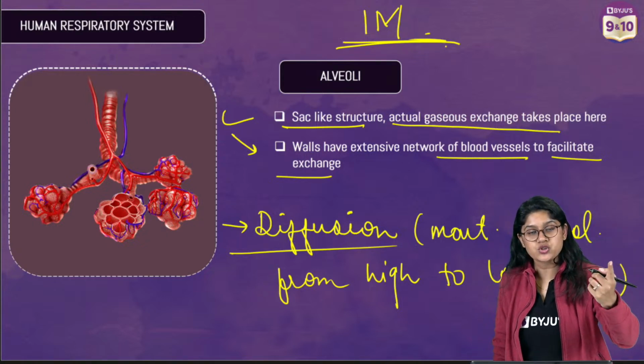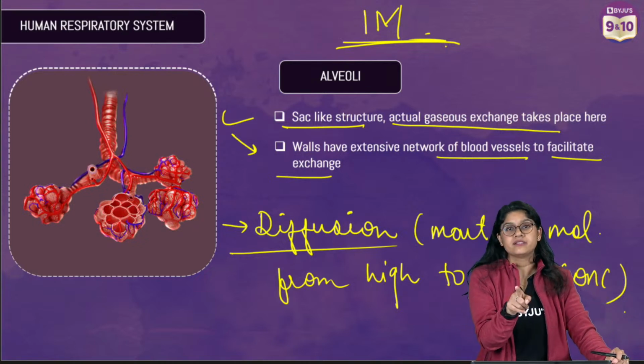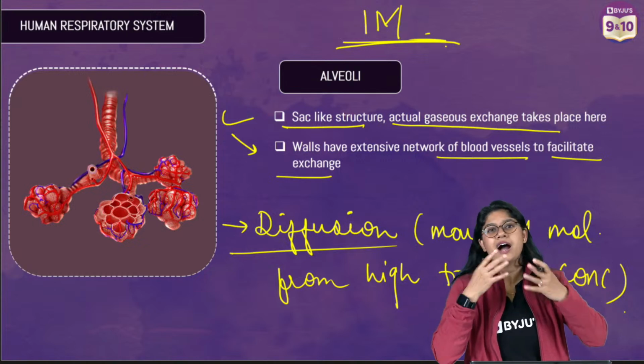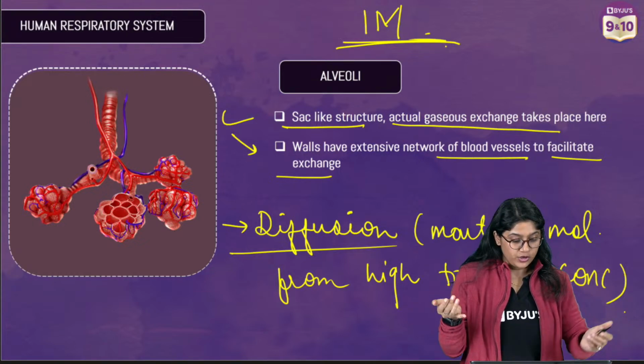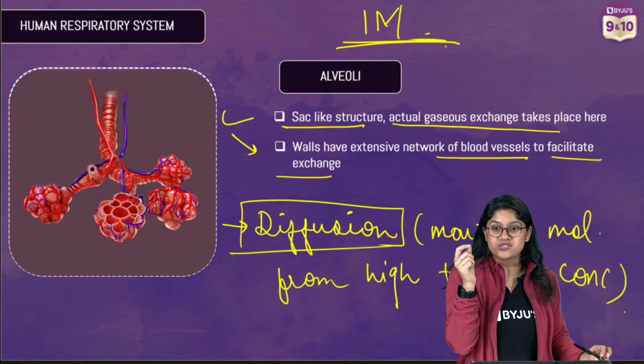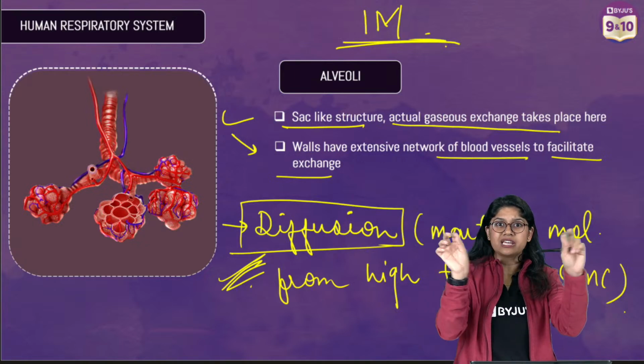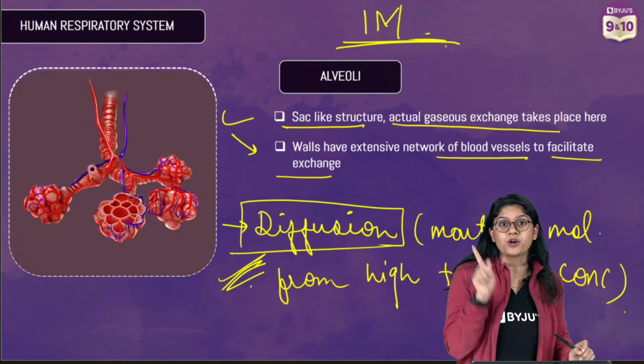See, if you write diffusion, the examiner will understand कि हाँ, बच्चे को extra knowledge है. बच्चे को पता है कि diffusion से exchange हो रहा है, पर कैसे हो रहा है. So when you write this word diffusion, it shows that you have studied it in detail. So important keywords, we always say कि mention keywords. So diffusion over here is the important keyword.